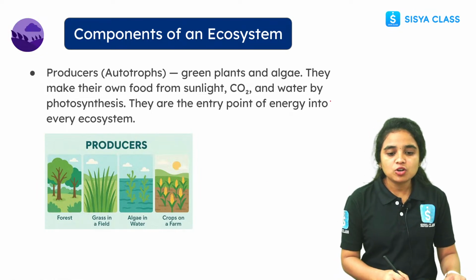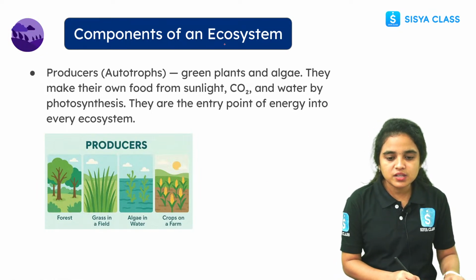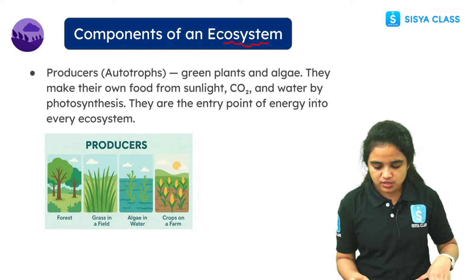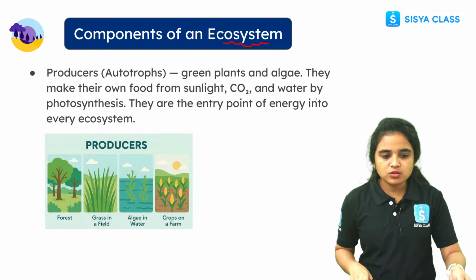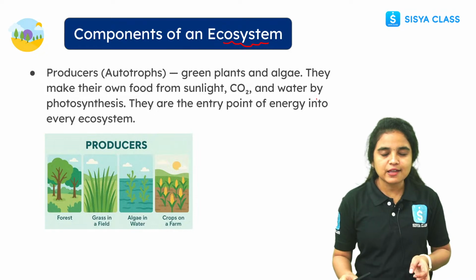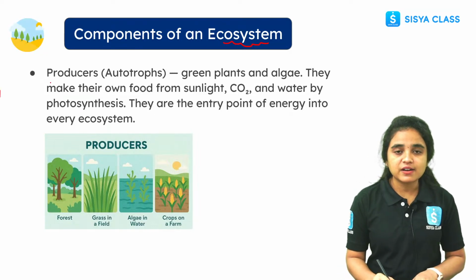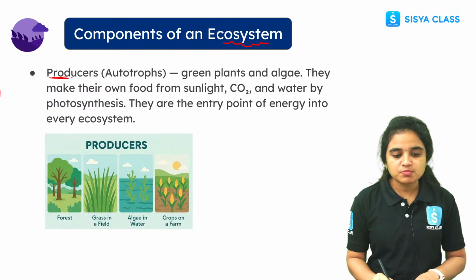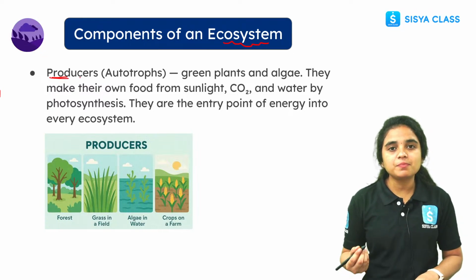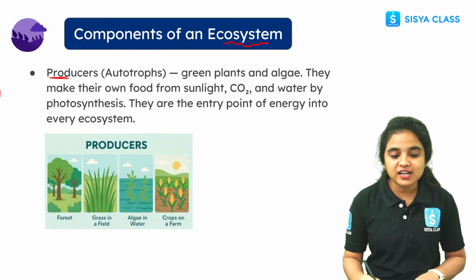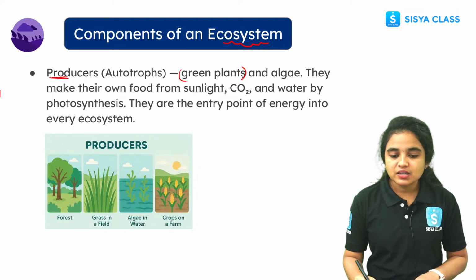Now let us see the components of the ecosystem. There are many different types of components we can find in the ecosystem. First, let us see the producers. What are producers, students? We already learned in lower grades. Producers means the organisms which prepare the food material. Which organisms prepare food material here? Green plants. Green plants are called autotrophs.